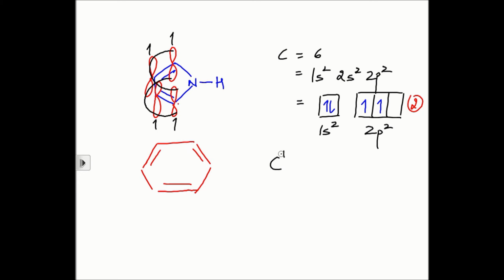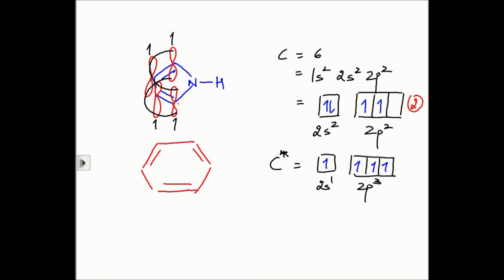And hence you go to an excited state of carbon. Now why is this favorable? Remember that bond formation always releases energy. To break a bond, you need to supply energy, right? You need to give energy to break a bond. And whenever a bond forms, it is going to release energy. And energy releasing processes are always thermodynamically more favorable. And therefore, the carbon will be pushed to an excited state so that it can form the maximum number of bonds.